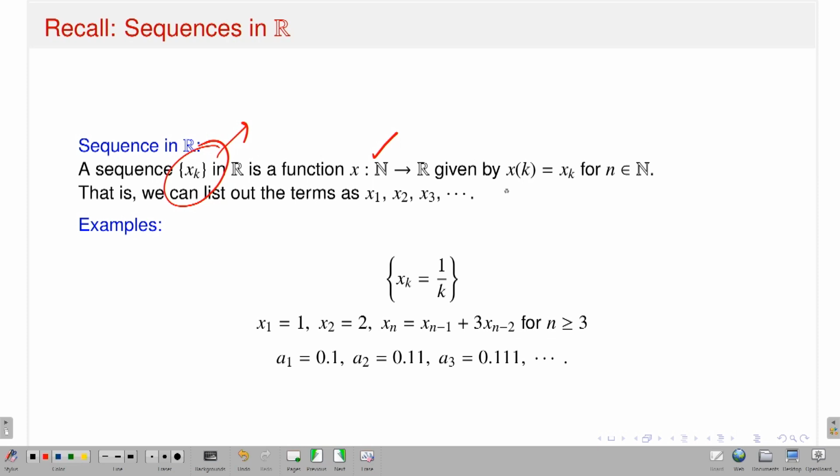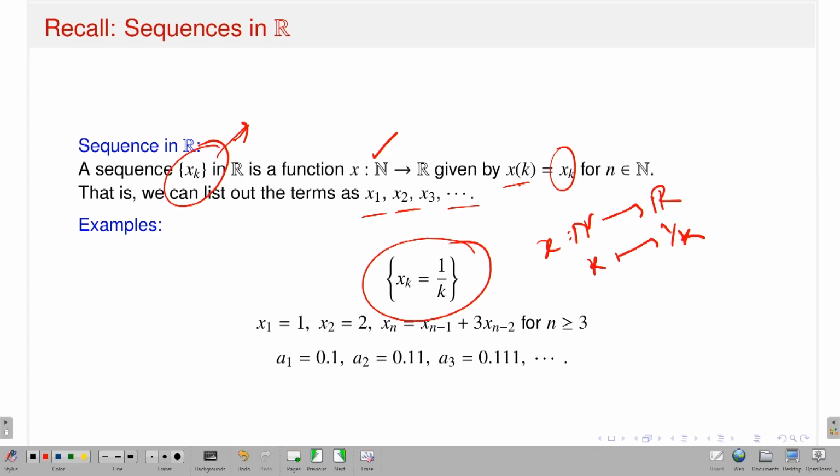Since it is a function, the value of x at any natural number is nothing but x suffix k, which is the point in that sequence. So a sequence in R is a function from the set of natural numbers to R. I say that is a real sequence, which I denote by xk, with elements x1, x2, x3, and so on and so forth. What are some examples of sequences? For example, this is one sequence, xk equal to 1 by k. What is the function here? If x is a function from N to R, each natural number k goes to 1 by k. This is the function, so this is a sequence.